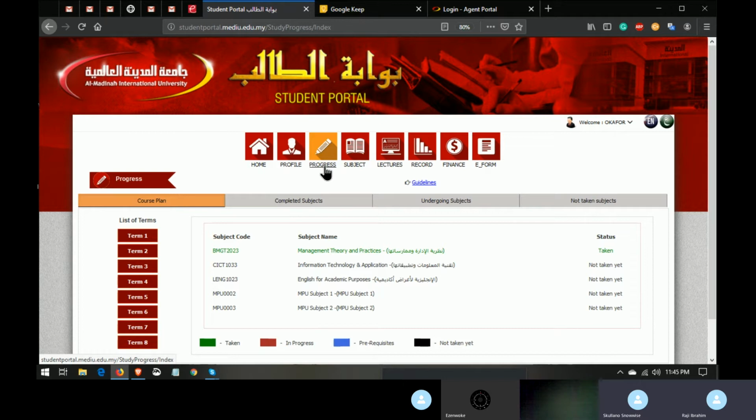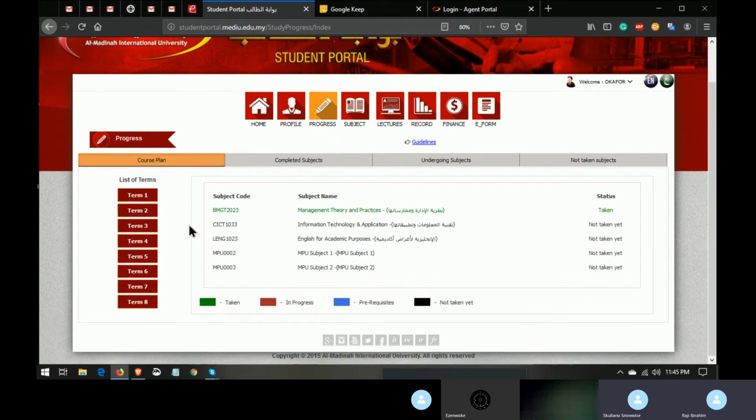For the progress, it shows you four things. The course plan, which is like a timeline that you have to follow of all the courses you are going to do. This timeline shows you each term, that is each semester. In a term you can do 4 subjects, you can do more than 4, it depends on you.